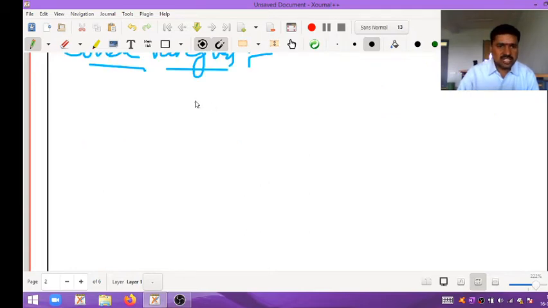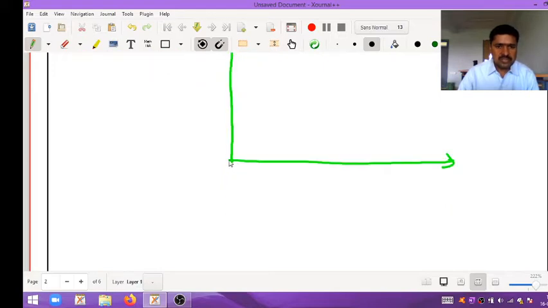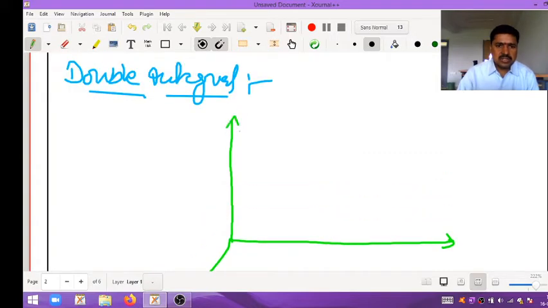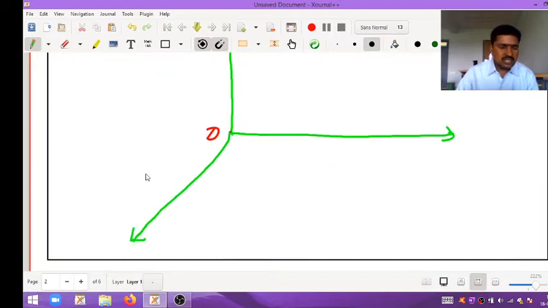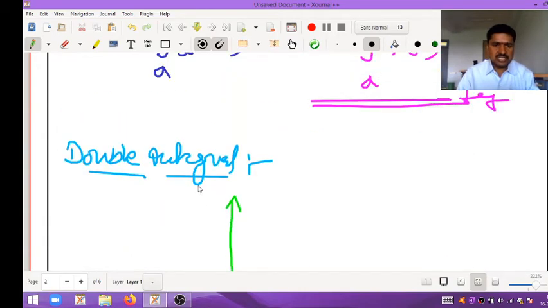See here, first of all, this is the coordinate axes, where the origin O is there, and this is x, y and z.